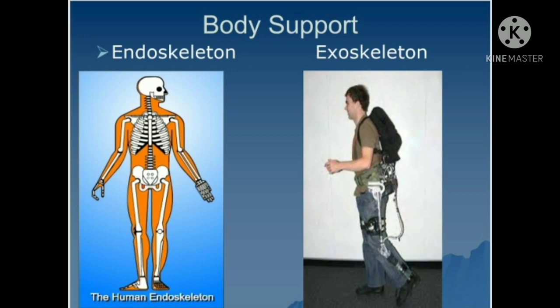Coming to the last criterion for animal classification, the body support. The external or internal framework which provides support to the body is called skeleton. It is of two types, exoskeleton and endoskeleton. The lower group of animals possess only exoskeleton for protection, for example cockroach, while higher animals possess both exoskeleton as well as endoskeleton, for example fish, cobra, parrot. So this is all about body support.